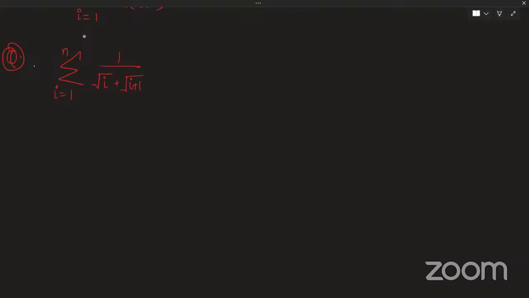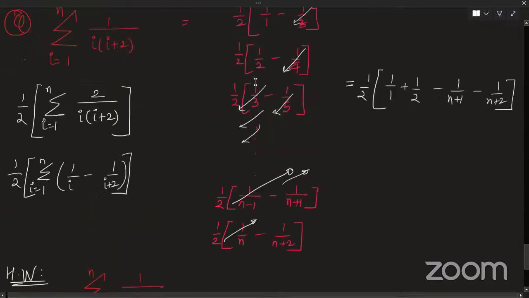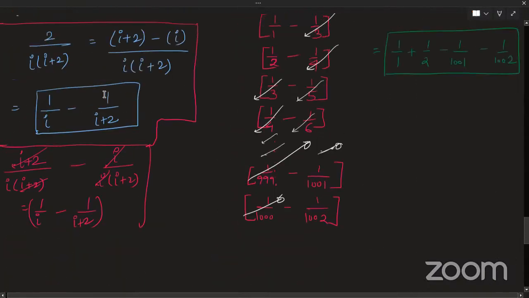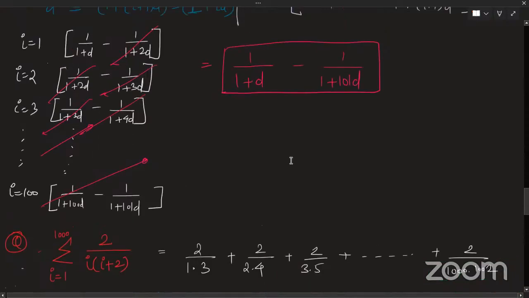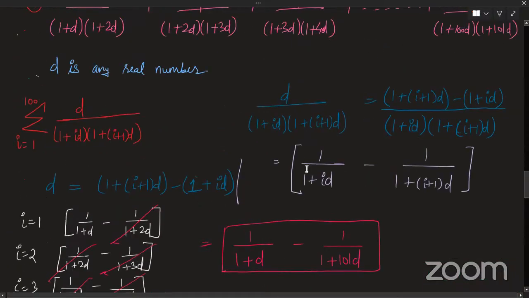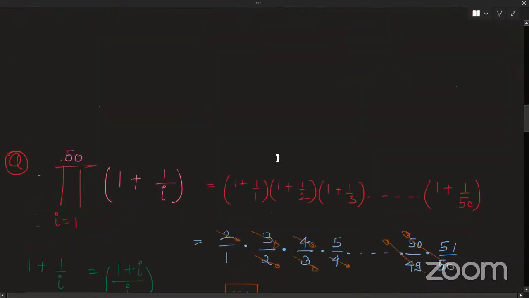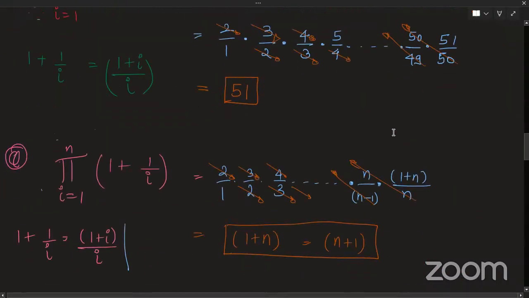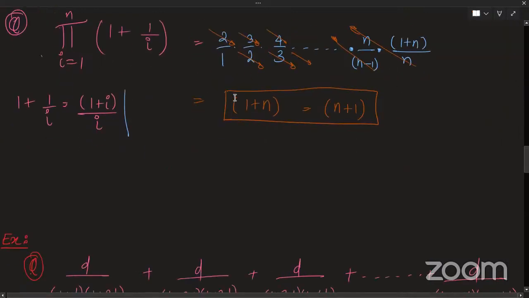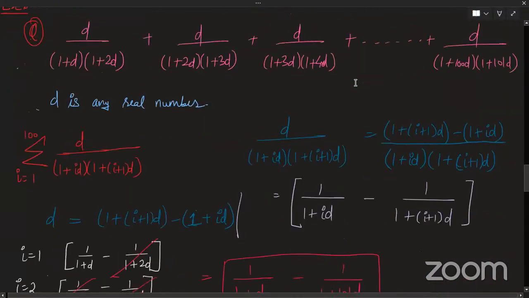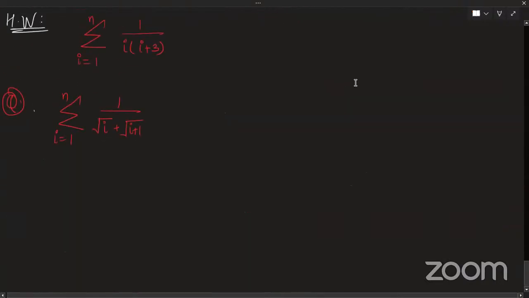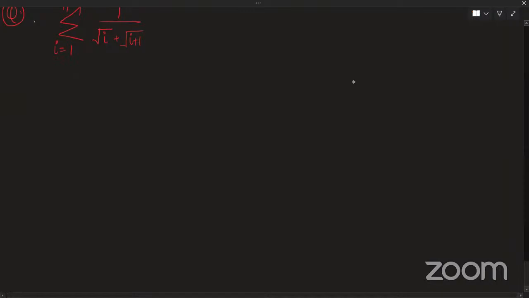I hope you get what I'm trying to say. If I take n as 1,000 or any number, it is much easier to solve, because at the last you don't get a variable, you get a specific value, like we used to do earlier. Here I have taken i from 1 to 100, and in your final answer you get numbers. But when we take i from 1 to n, you need a little bit of algebra also, so it becomes a little bit tough. There is not too much difference.